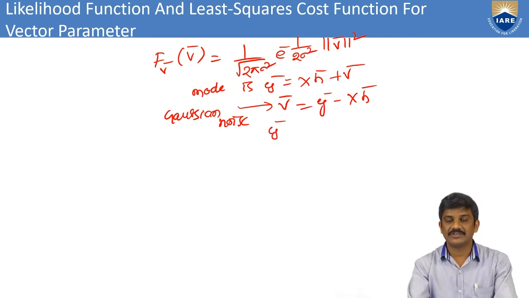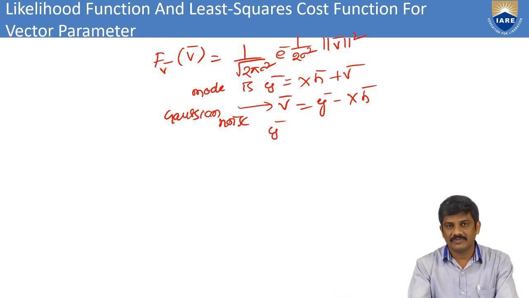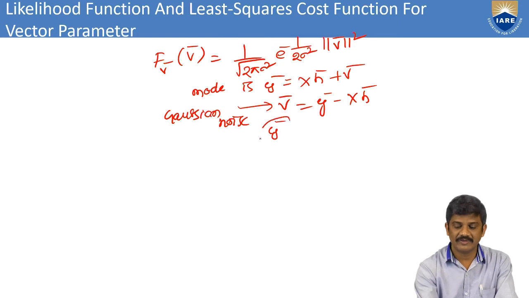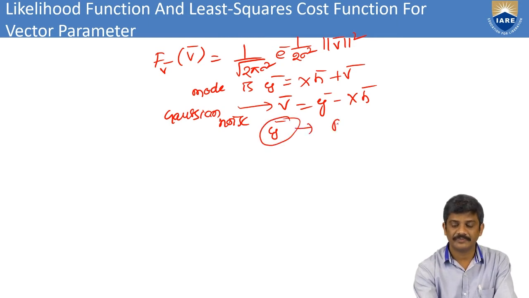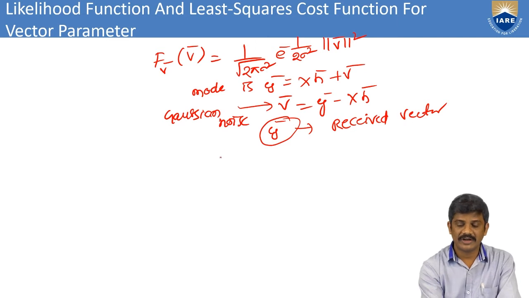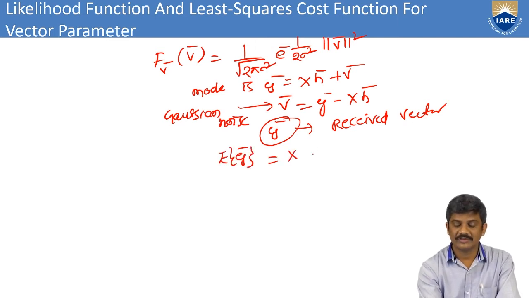Here y bar is the received vector, also called the observation vector. From this we can write the estimation of y bar equal to x h bar.